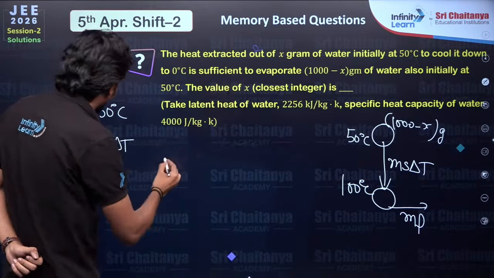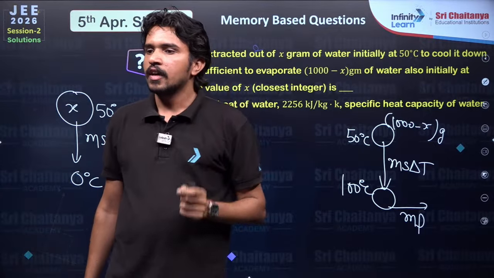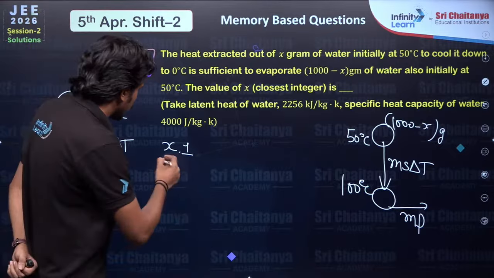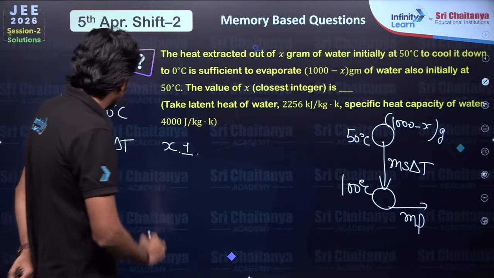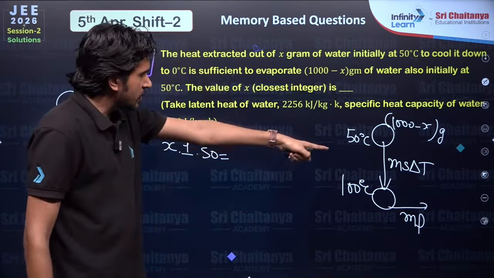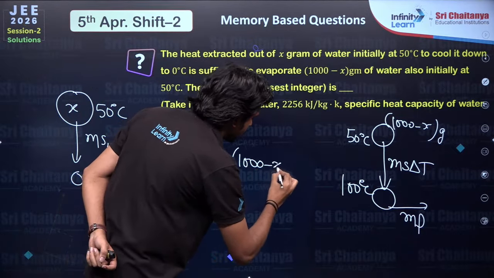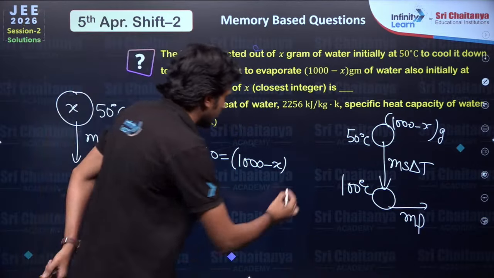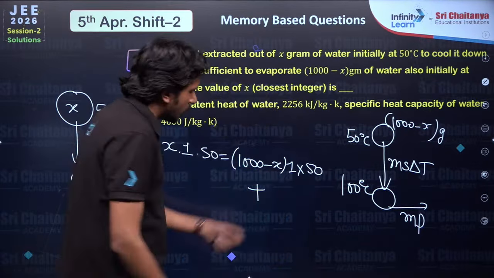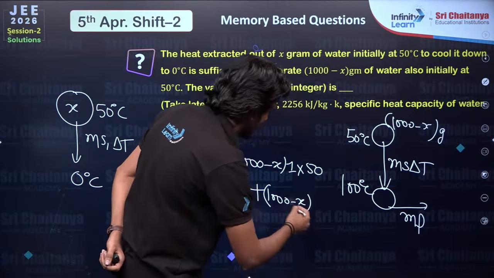See now x grams, x s1. The specific heat capacity for water is 1, and I'm putting values in CGS, not in MKS. x1 delta T, delta T is 50 minus 0, 50, equals ms delta T. Mass is 1000 minus x, s is again 1, delta T is again 50, plus mL, again mass 1000 minus x into L.